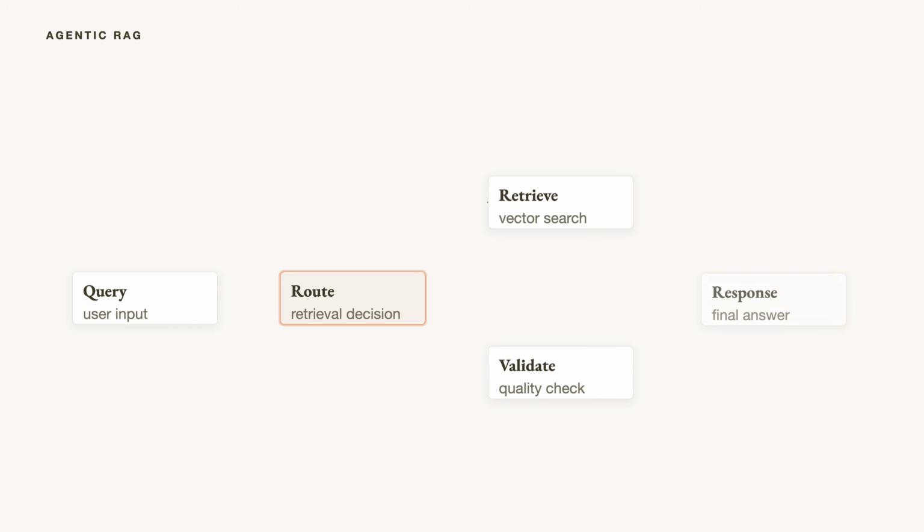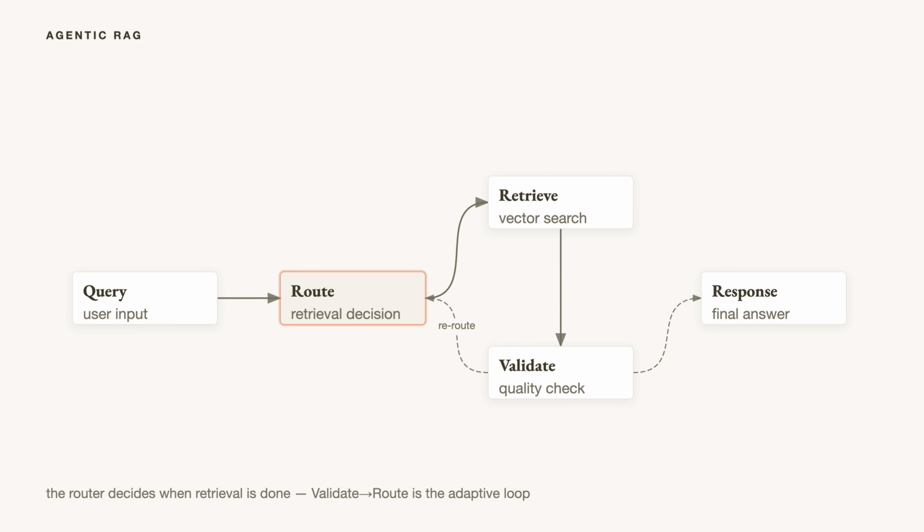Agentic RAG: a naive RAG pipeline always retrieves. An agentic RAG decides. The router evaluates the query. Does this need retrieval? If yes, retrieve, validate. If the result is good enough, respond. If not, route again. That return arrow from validate back to route is what makes it agentic. The agent decides when retrieval is done.